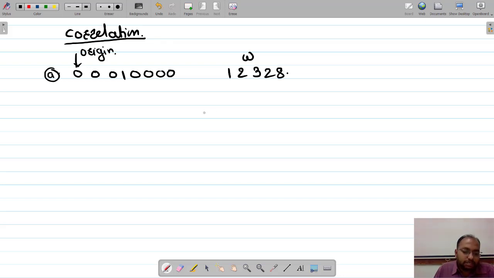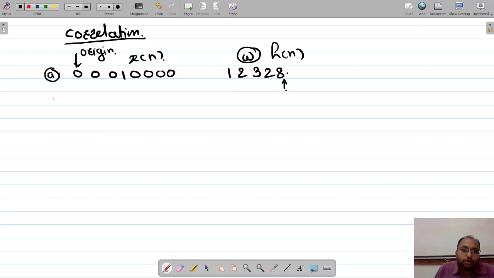This is my filter mask, or impulse response h of n, and this is my x of n. This is my origin.